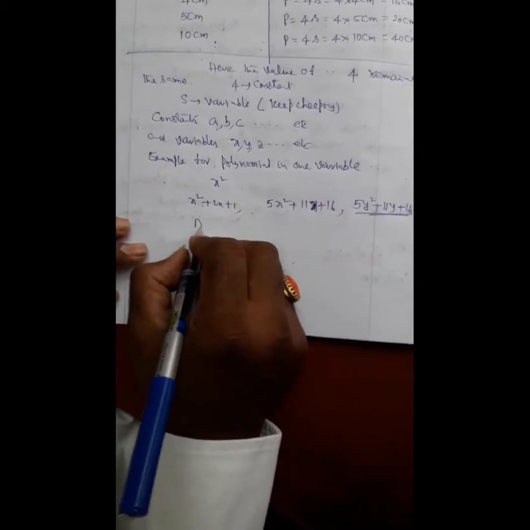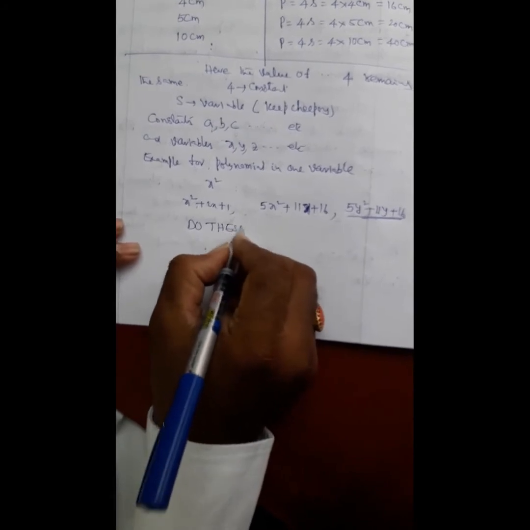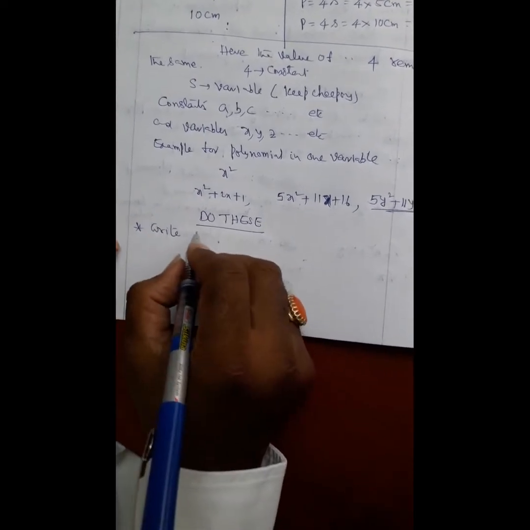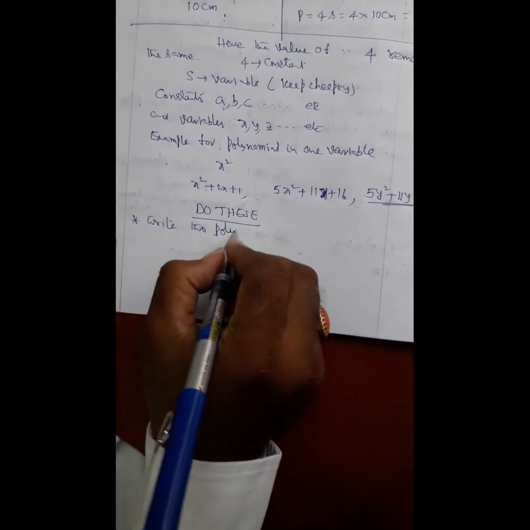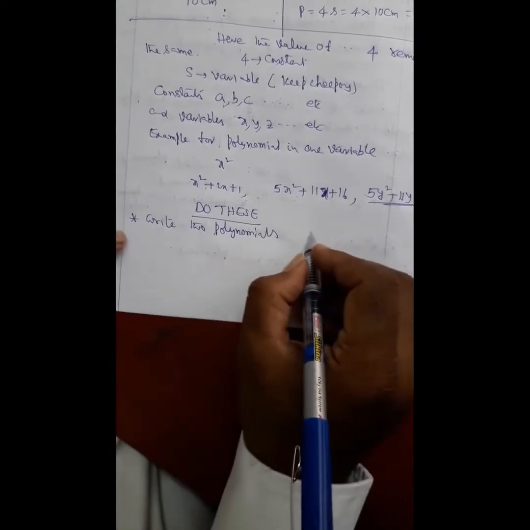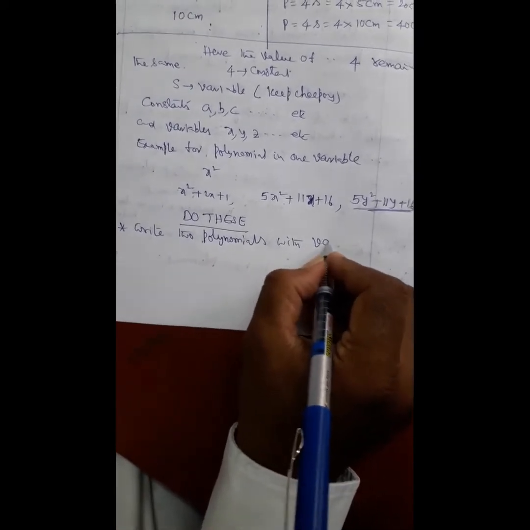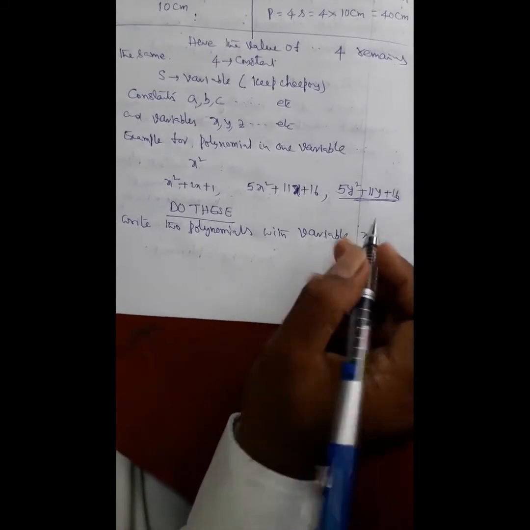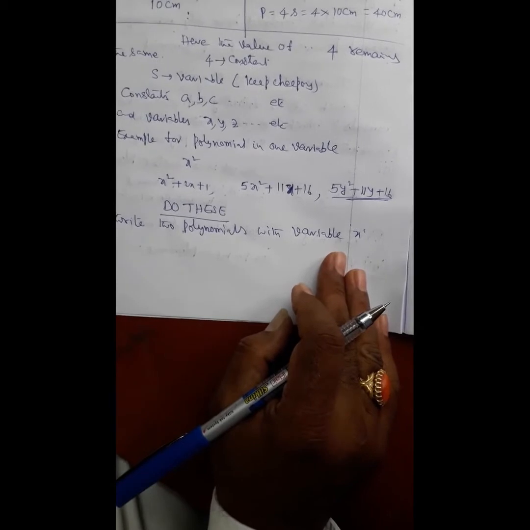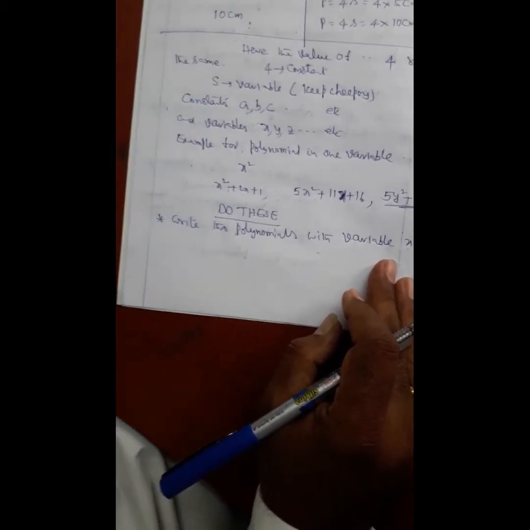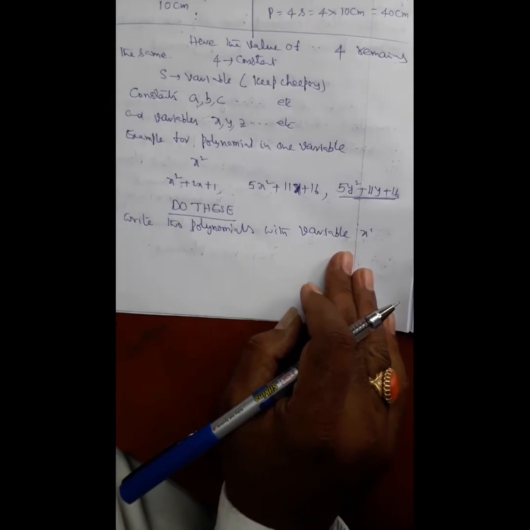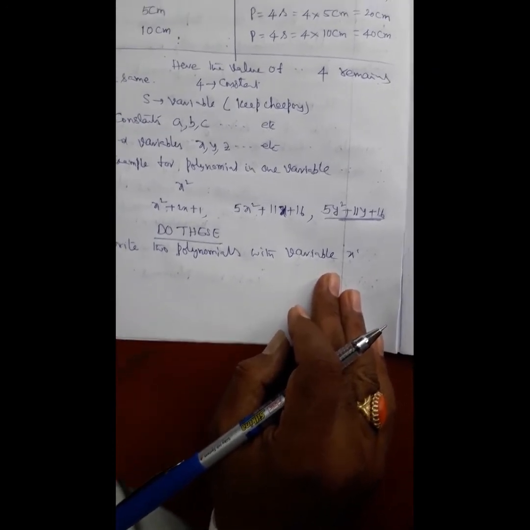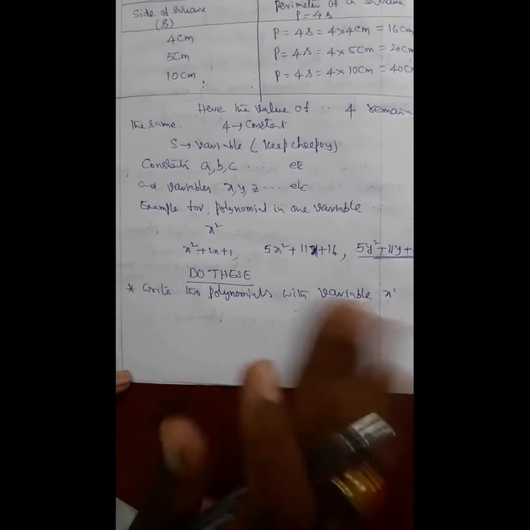Okay. Now do these problems. Write two polynomials with variable x. He asked for two polynomials with variable x. This is an open-ended question. Different students may write different answers. In x, give two polynomials. That means we have to give two polynomials in variable x.